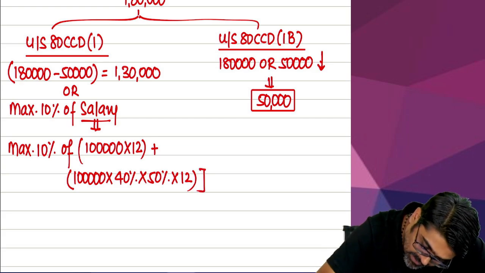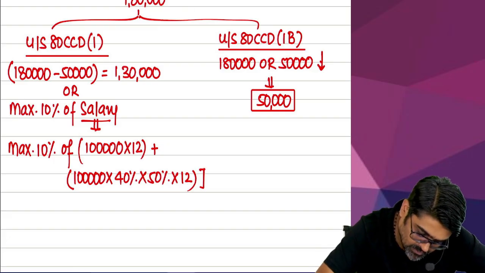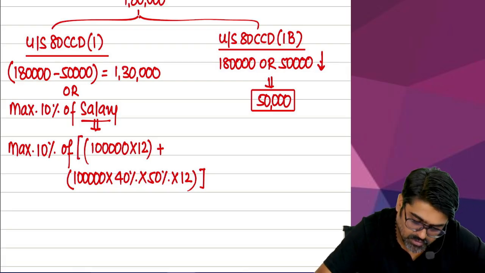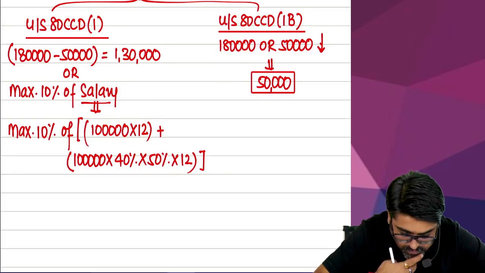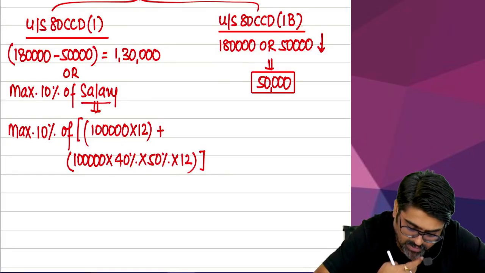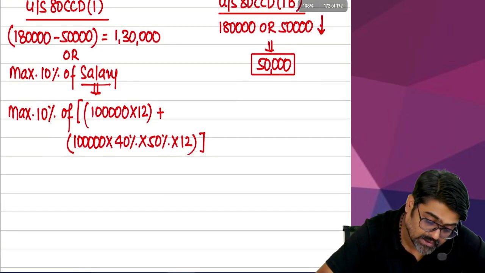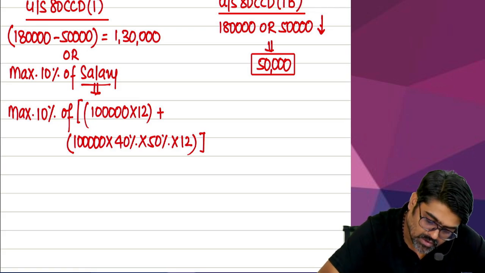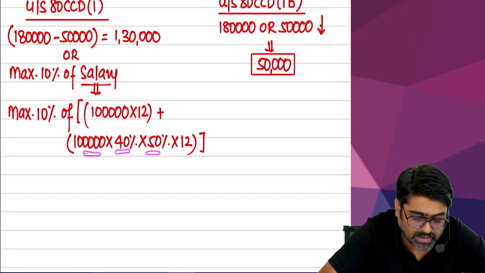So this will be my salary: basic plus DA in terms. So 12 lakh plus 40,000 into... sorry, 1 lakh into 40%, 40,000. 40,000 into 50%, 20,000. 20,000 into 12, 4 lakh 80... wait. 1 lakh into 40% will be 40,000. 50% of that?